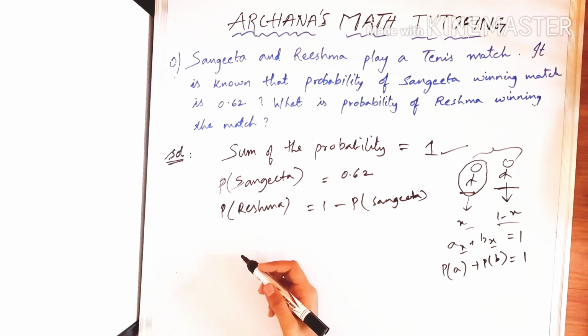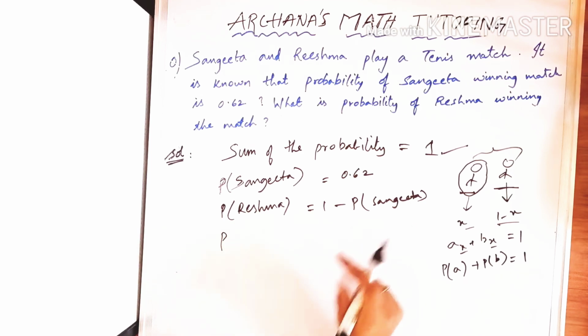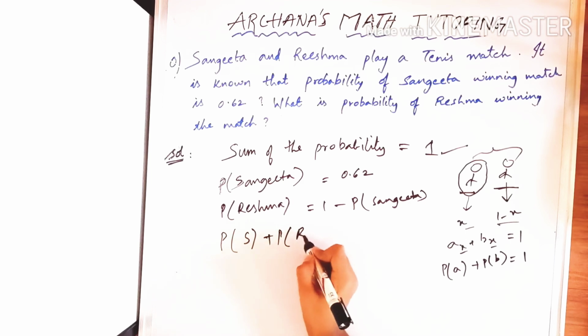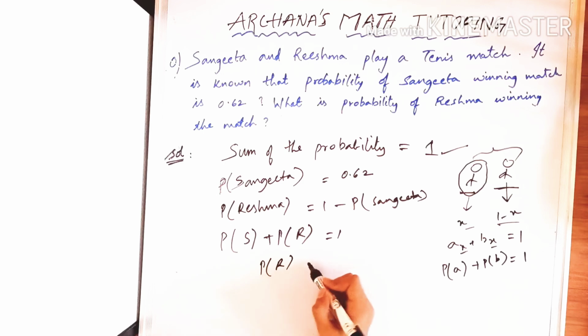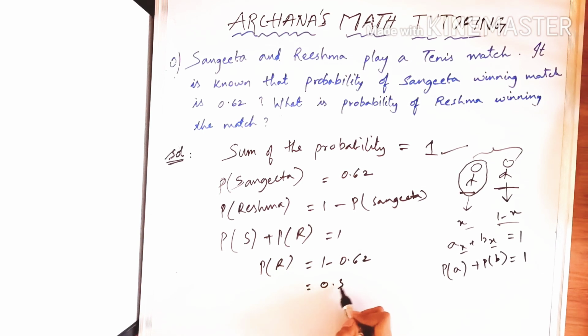Why did we get this? Because we know that the probability of Sangeeta plus the probability of Reshma is 1. So we can find the probability of Reshma as 1 minus 0.62, which is 0.38. So this is the problem, friends. This is very easy to understand.